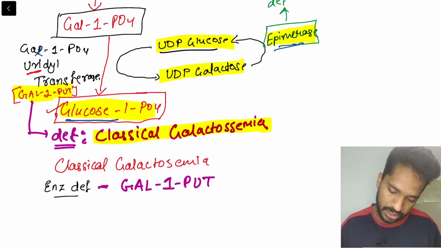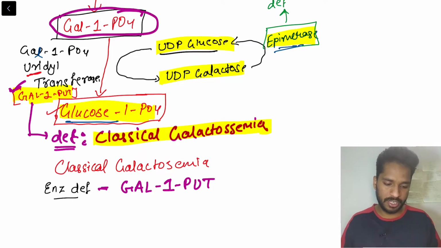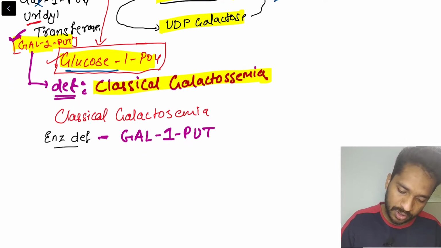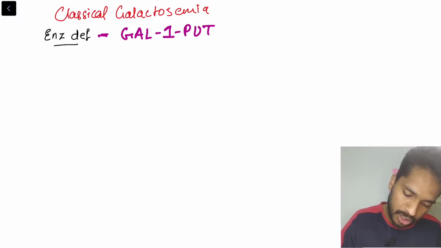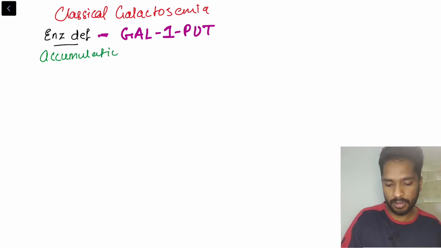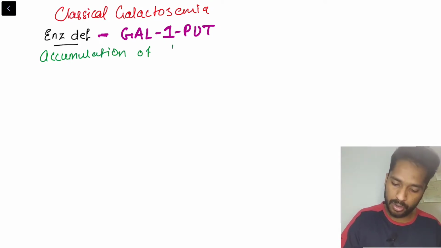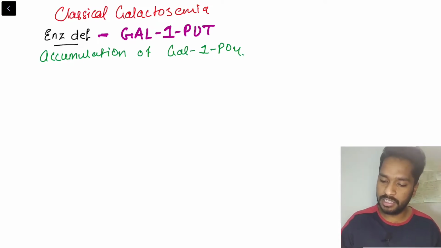When there is a deficiency of Gal1-Put, galactose 1-phosphate will accumulate. So in classical galactosemia, the enzyme deficiency is Gal1-Put, and there is an accumulation of galactose 1-phosphate.